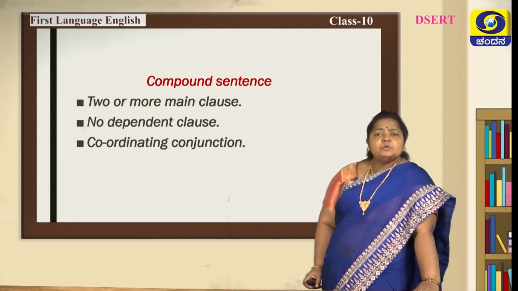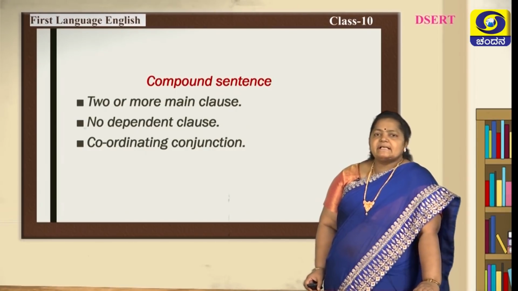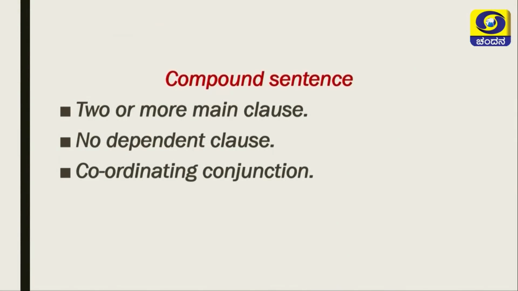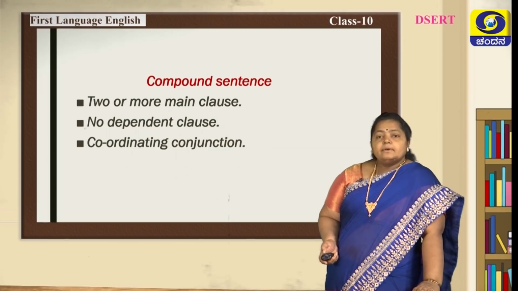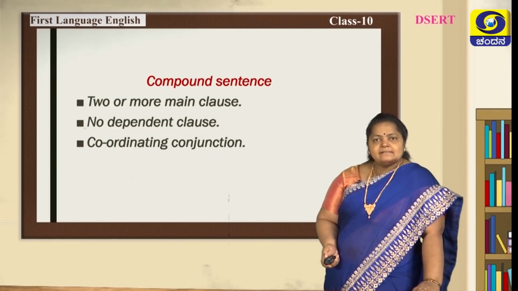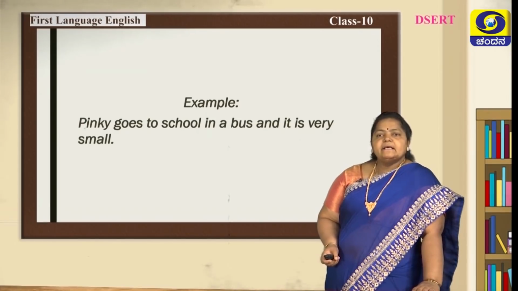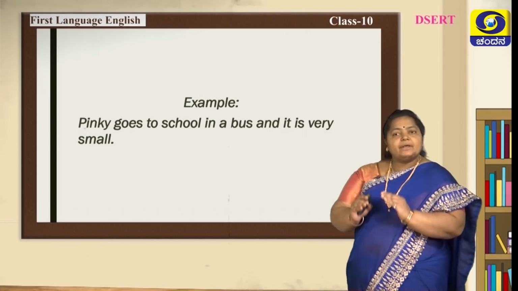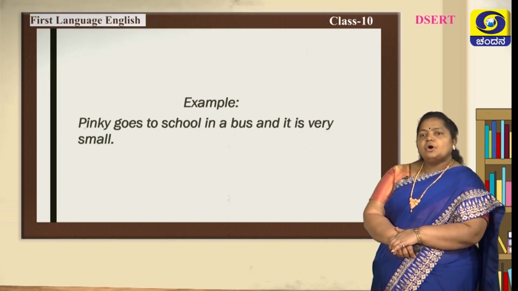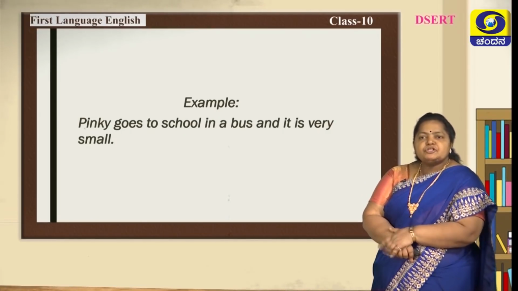Next, compound sentence. A compound sentence has 2 or more main clauses, no dependent clause, and it has a coordinating conjunction. Let us see what is coordinating conjunction after the examples. Pinky goes to school in a bus and it is very small. Now, you are narrating how Pinky is going to school.